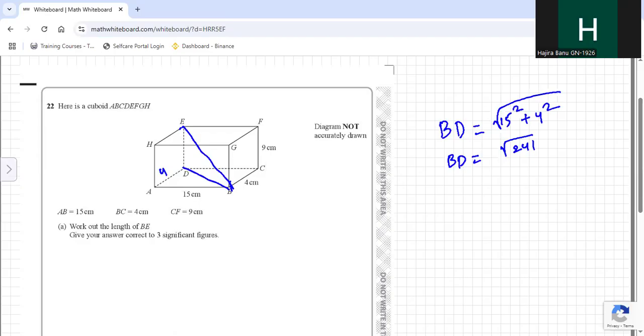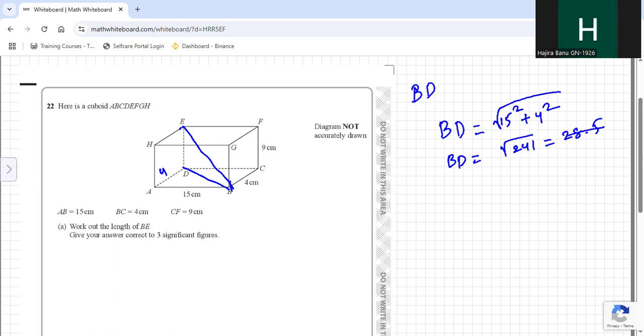Let us keep this as root 241 only. If you get it, tell me root 241 is how much quickly. 15.52.